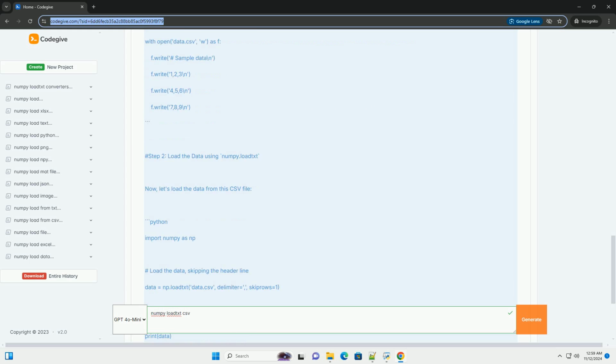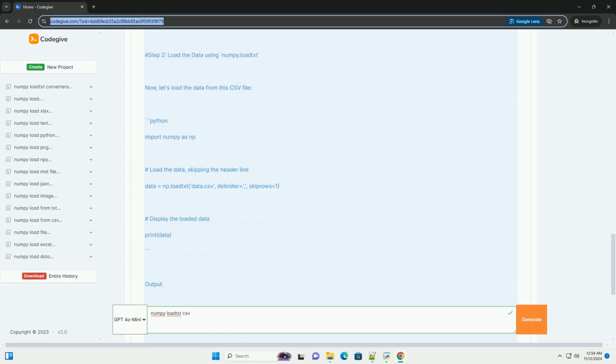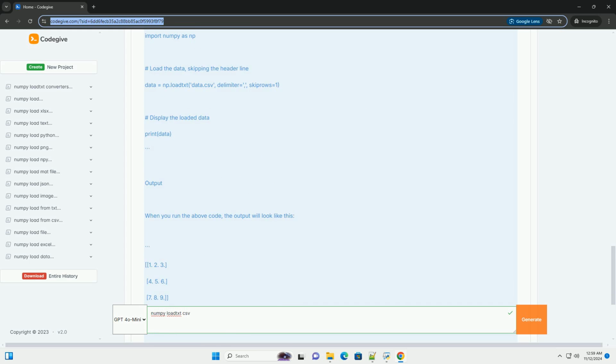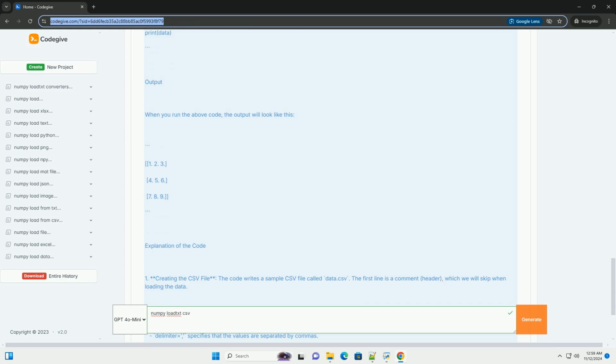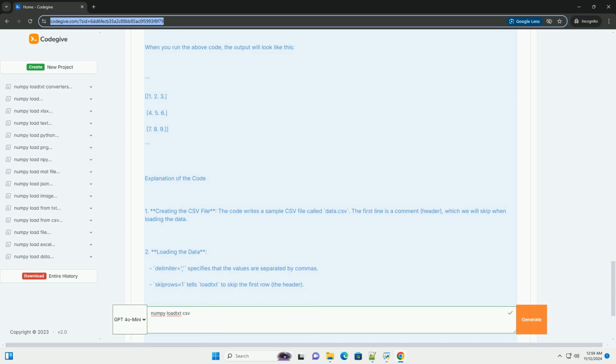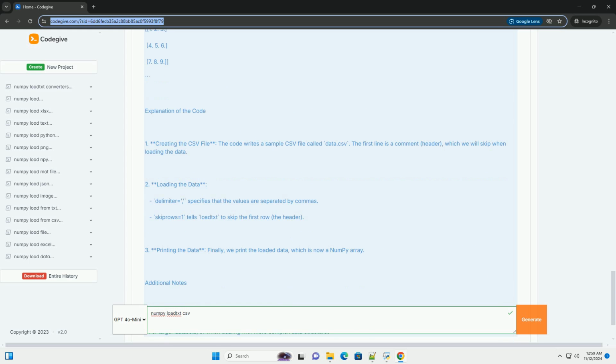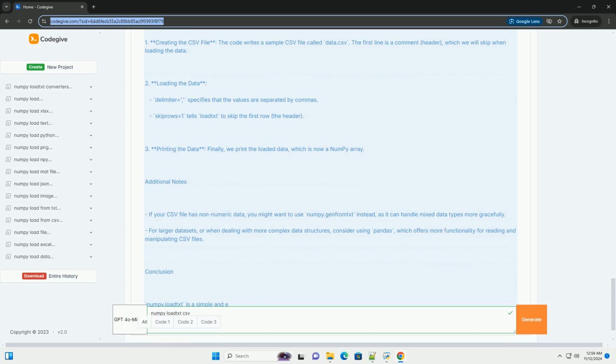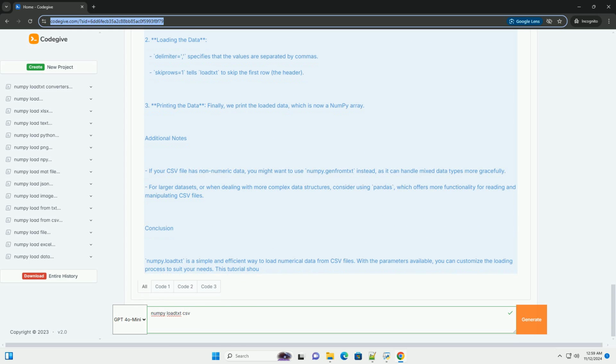Overview of numpy.loadtxt. Purpose: to load data from a text file, primarily for numerical data. Common use case: reading CSV files where data is arranged in rows and columns. Output: the function returns a numpy array containing the loaded data.